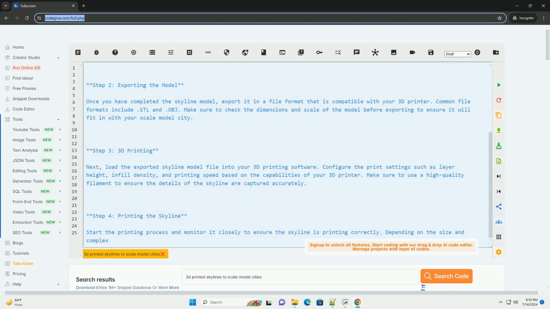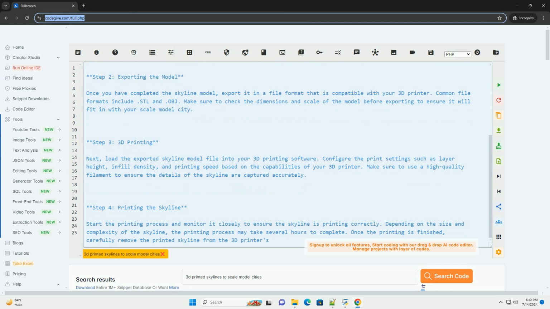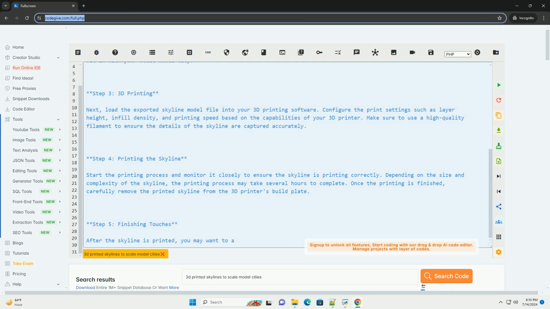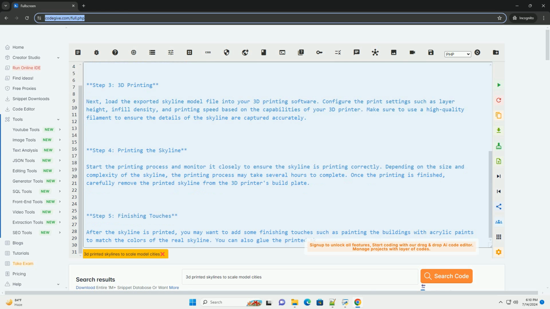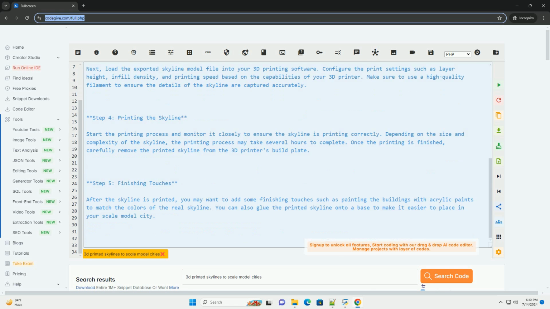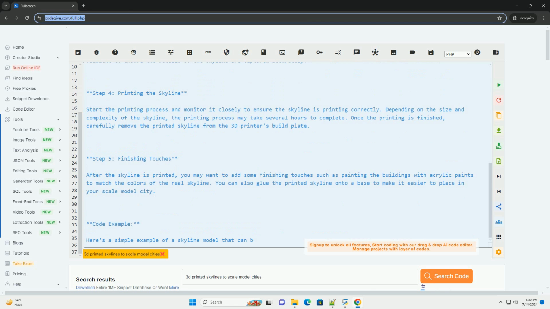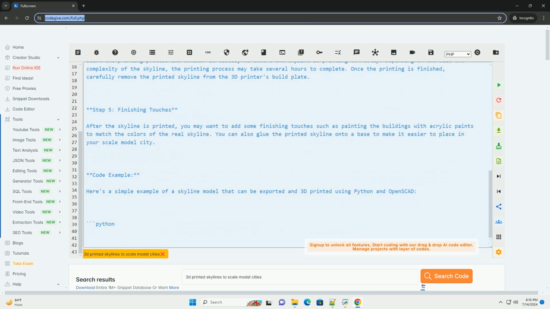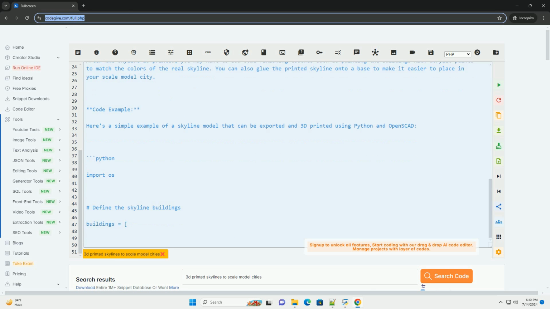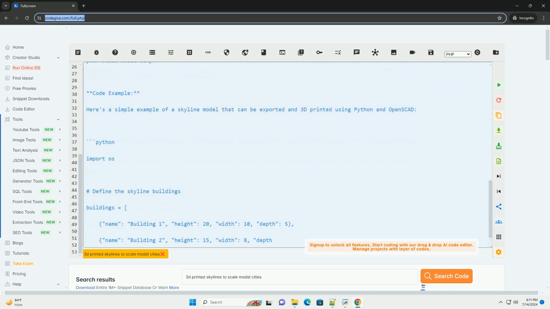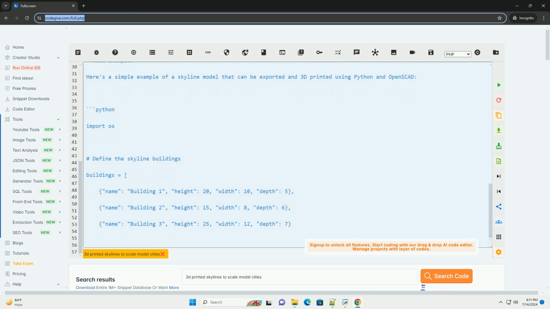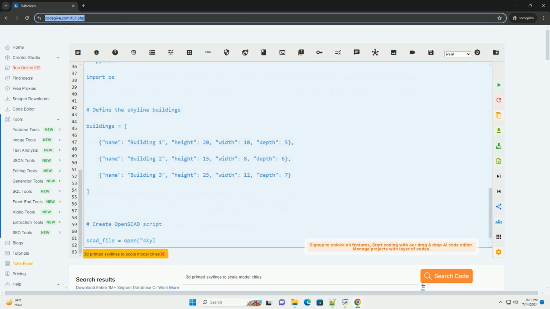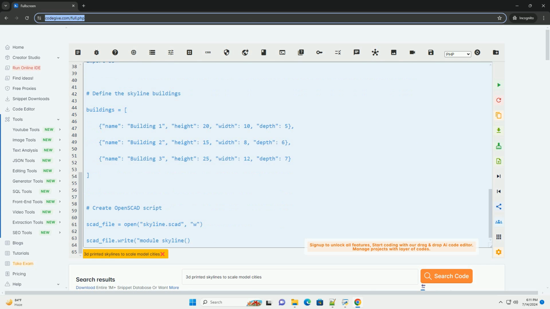Step 1. Designing the skyline. To create a 3D model of a skyline, you can use various 3D modeling software such as Tinkercad, Blender, or SketchUp. Start by researching images of the skyline you want to recreate to get an idea of the buildings' shapes and sizes. Then, using the software of your choice, start modeling the buildings one by one, making sure to maintain the correct proportions and scale.